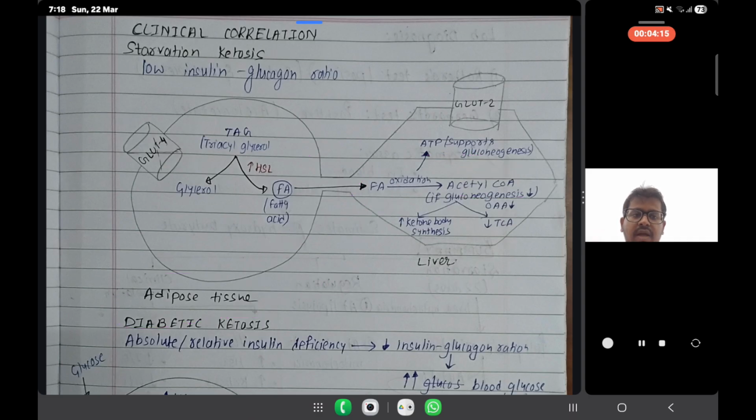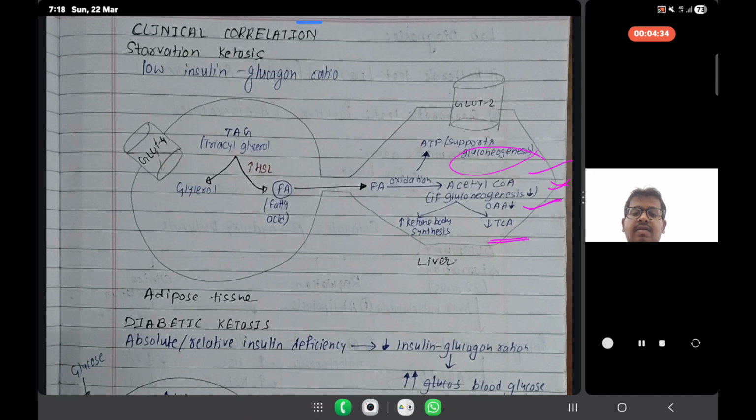Again, acetyl coenzyme A is formed. If gluconeogenesis decreases, then as oxaloacetic acid is less, there will be a decrease in the tricarboxylic acid cycle.